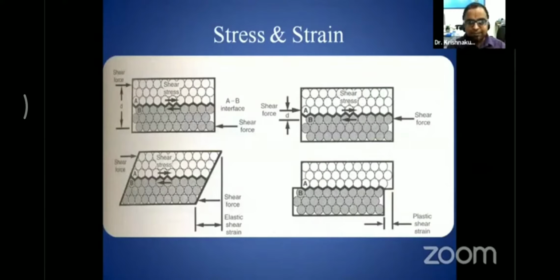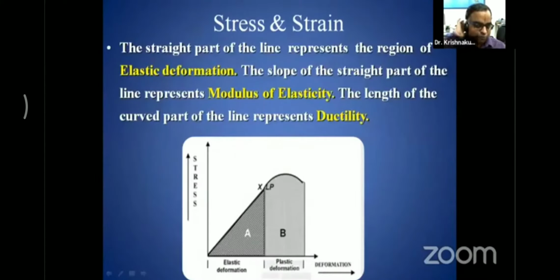This is the basic diagram which shows a shear force applied on the interface A and B. In that particular force, the shear stress occurs as a sliding motion, but in an elastic strain, it will go back to its original position. In case of a plastic shear strain, there would be a permanent change at the interface, and a permanent change in the dimensions of that particular object.